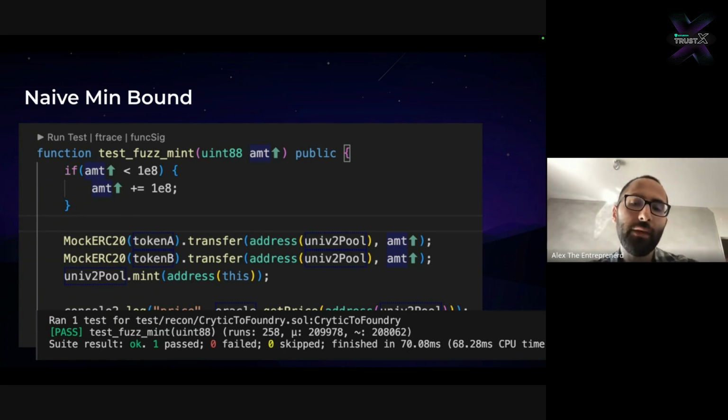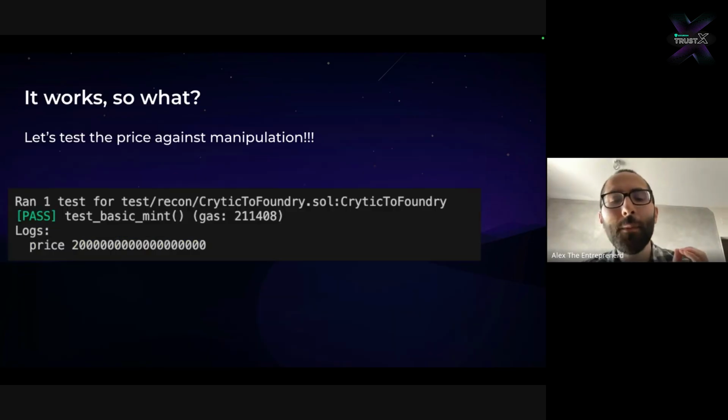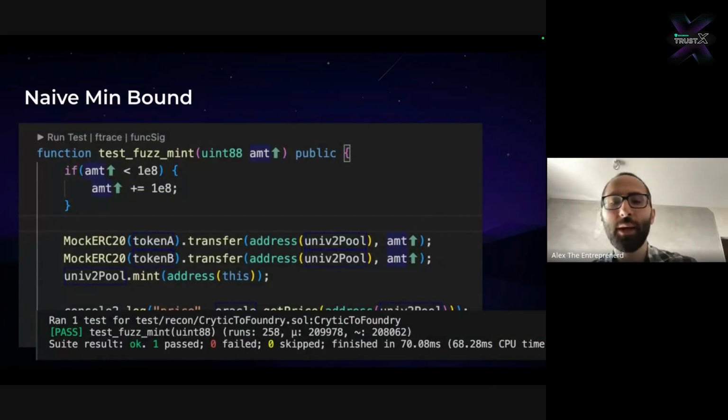At this point, we have a fuzz test that is passing. We will then grab our price. If you think about our formula, which was effectively taking the two prices of 1E18 and then multiplying it by 2, then it's fairly rational to expect that the price is 2E18. And at this point, we know our test works, our minting works, but now we should investigate how to manipulate the price, because oracle manipulation is amongst the most common root causes for exploits. And so we've really only proven that we're able to mint and get that price given a balanced amount.